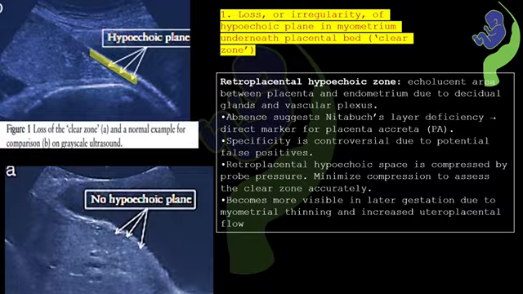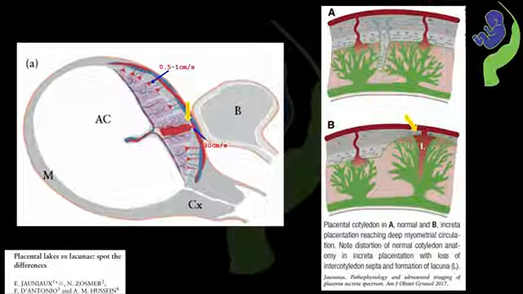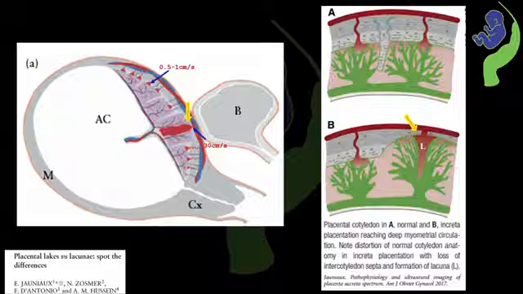As the gestational age advances, the visibility of this clear zone actually improves because of increased uteroplacental flow and also due to myometrial thinning. Now let's see the pathophysiology behind the placental lacunae. In cases of placenta accreta, the absence of normal decidual layer and spiral artery leads to marked thinning of the myometrium, with the remaining myometrial thickness often measuring less than 2 mm.